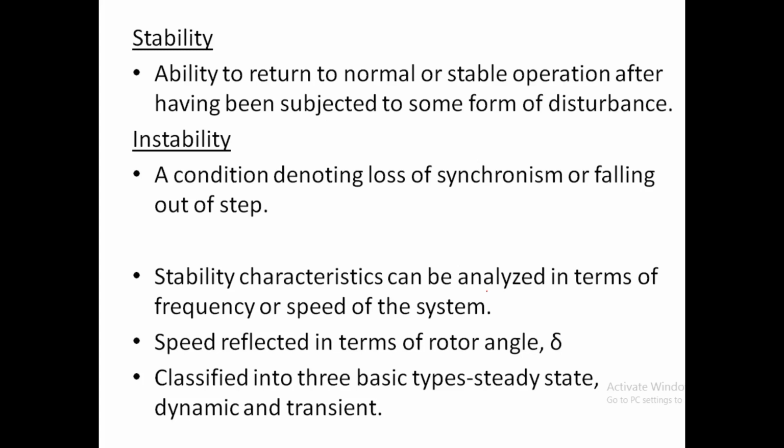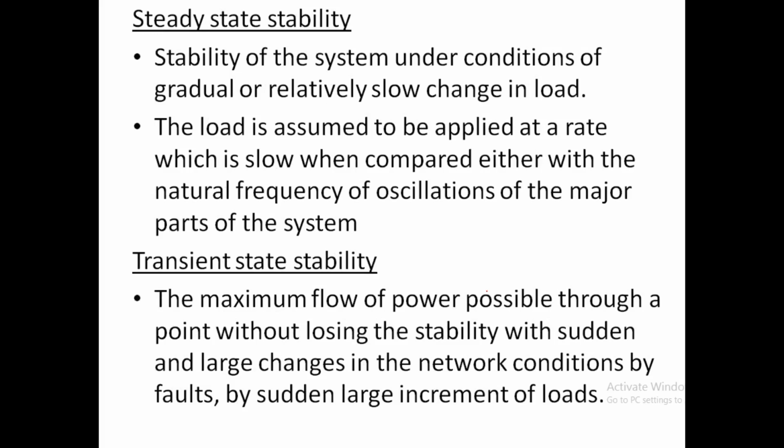Now, stability characteristics can be analyzed in terms of frequency or speed of the system. Why? We discussed that: speed is reflected in terms of rotor angle delta. Now, power system stability may be classified into three basic types. One is steady state stability, another is dynamic stability, and the third is transient stability. So, what is steady state stability? Stability of the system under conditions of gradual or relatively slow change in load.